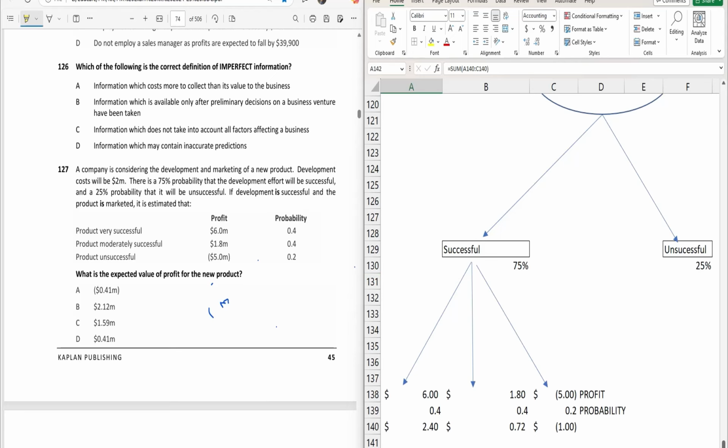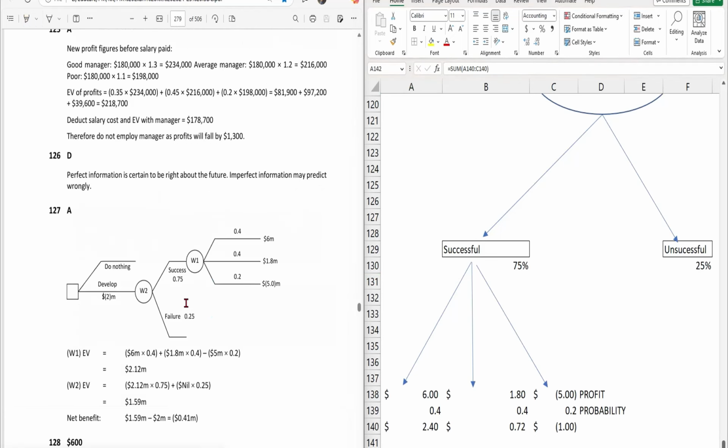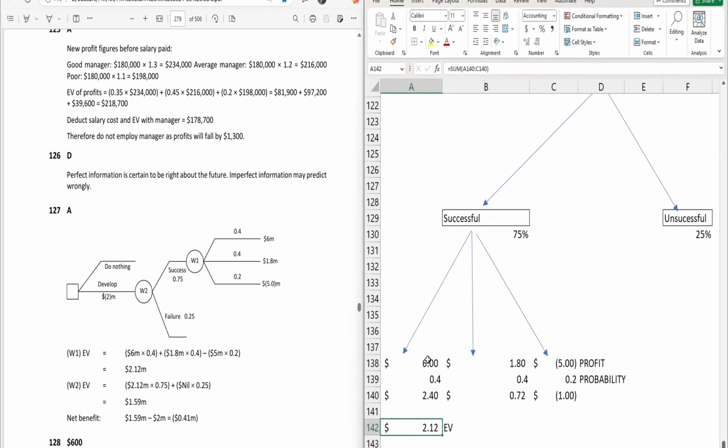Answer of the kit. So yeah, this diagram is perfect as comparison to mine one. So basically, these are the profit given. So at every node, we need to calculate the expected value. Here, this one is the probability given. So you need to multiply these two, right? Probability with the profit and then add all of this. Adding all of this will give you expected value of 2.12, which I have calculated here.